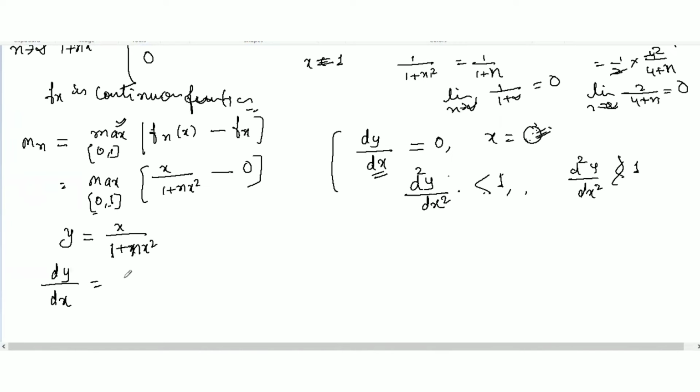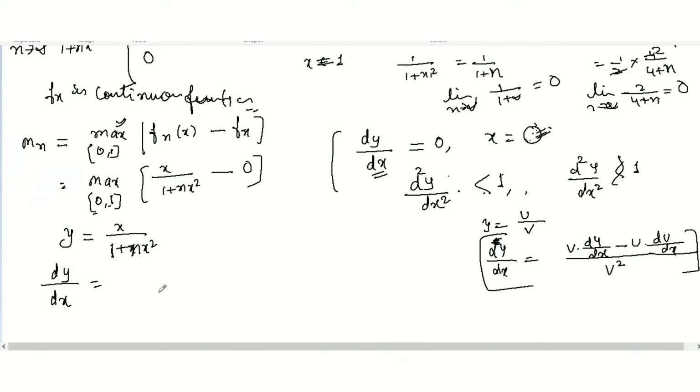quotient rule here. The quotient rule: if y equals u over v, then dy over dx equals v square in the denominator, and in the numerator we take v and differentiate u, du over dx, and then take u and differentiate v, dv over dx. Okay, so we are going to use this rule here. So let's differentiate this one.